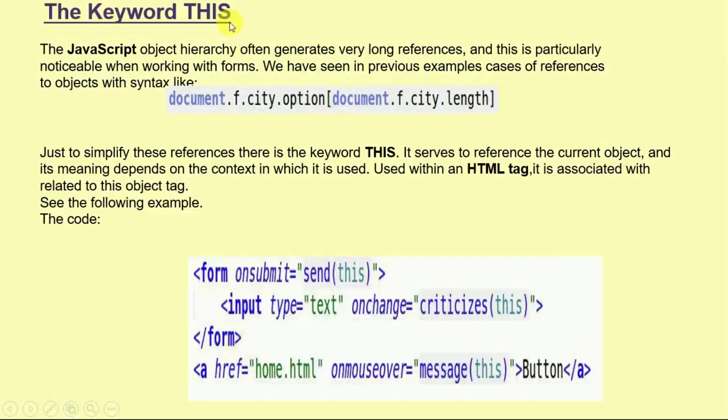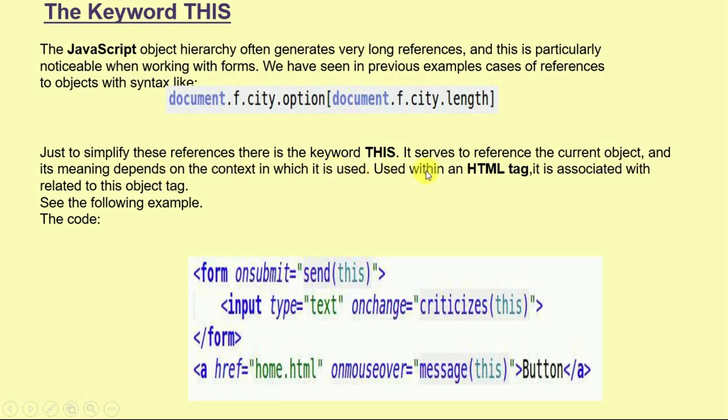Then the keyword this. The JavaScript object hierarchy often generates very long references, and this is particularly noticeable when working with forms. So document.app.city.option, document.app.city.length. Just to simplify this reference, there is the this keyword. It serves to reference the current object, and its meaning depends on the context in which it is used.